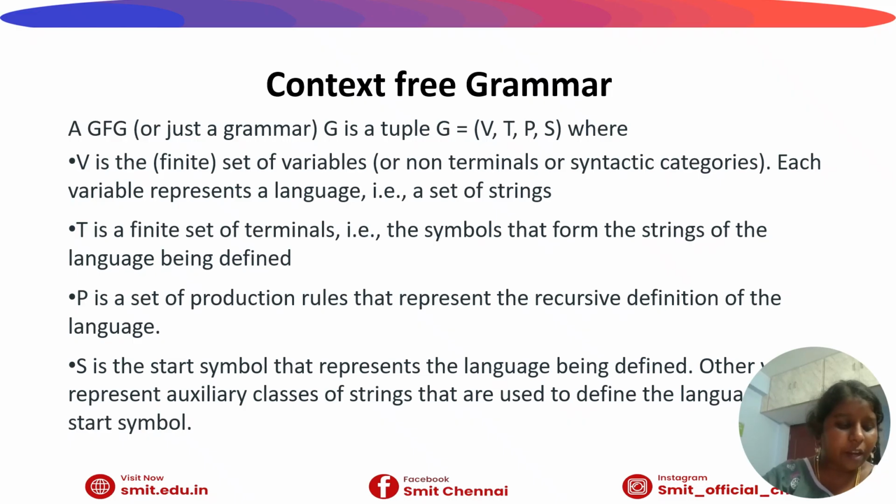A context-free grammar is formally defined as a set G equal to (V, T, P, S), where V is the set of variables from A to Z. We can also say V is the non-terminals, and T is the set of terminals, small a to z, plus, minus, star, hash. We say this type as the terminal, P is the production rule, and S is the start symbol.